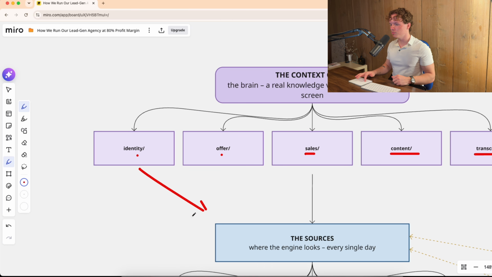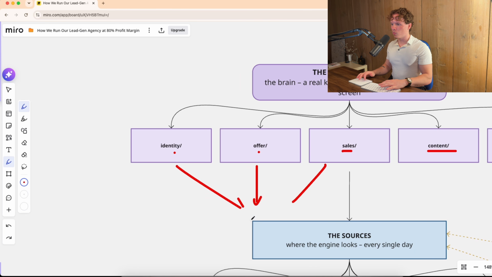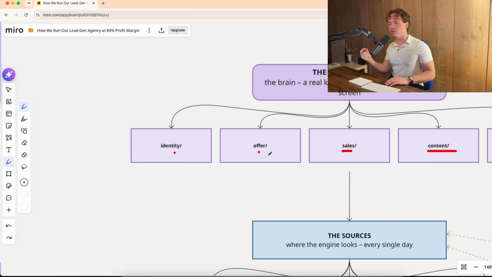Now, the most important ones are offer, sales, and identity. Why? Because with identity, it, for example, knows what expertise you have. With the offer, it knows what topics come close to the offer that you actually have. And with sales, it knows what problems your ICP wants to solve, which means now when it researches topics, it's going to see what topics align with your expertise, what you can actually talk about, where you can shine with your expertise to build the most trust, what topics at the same time also give you a foot in the door for your offer, because it's something that is related to your offer.